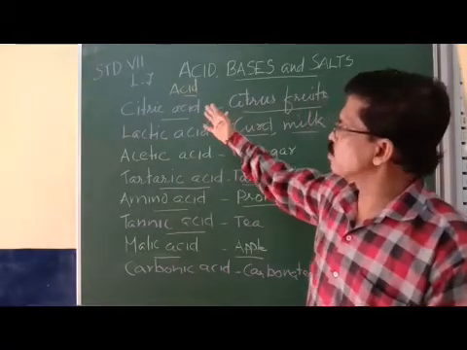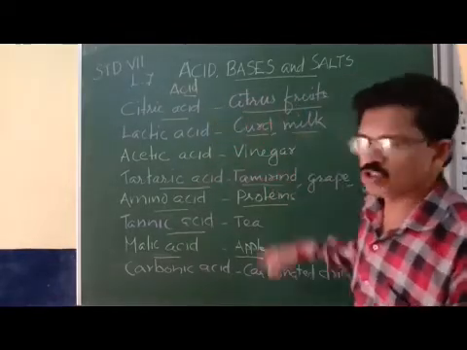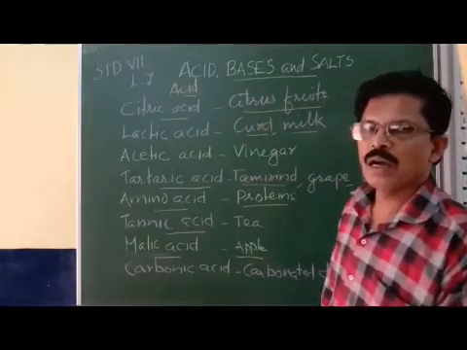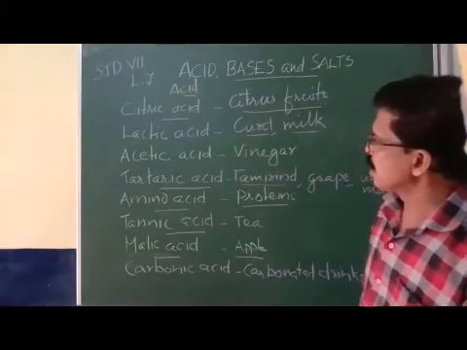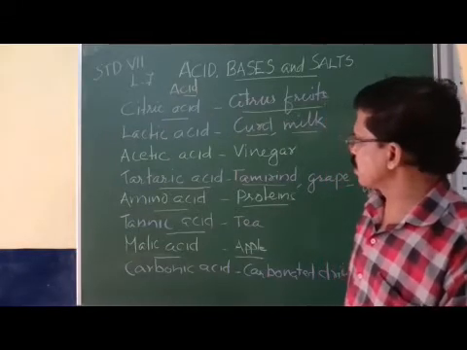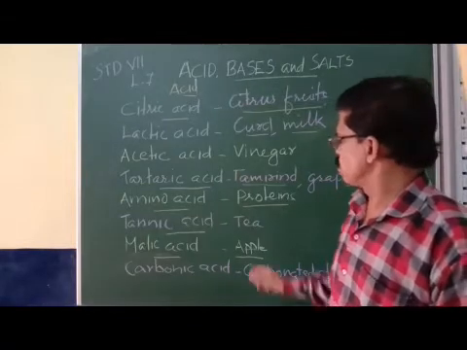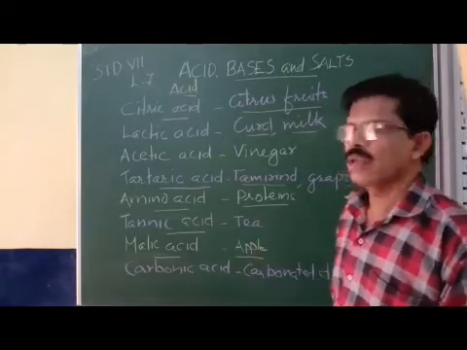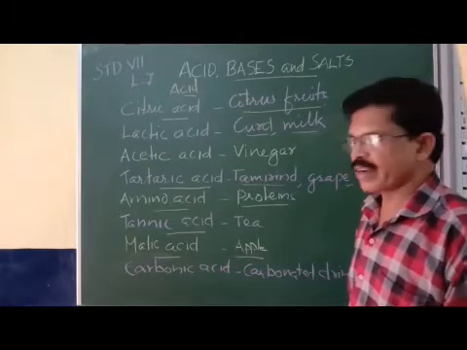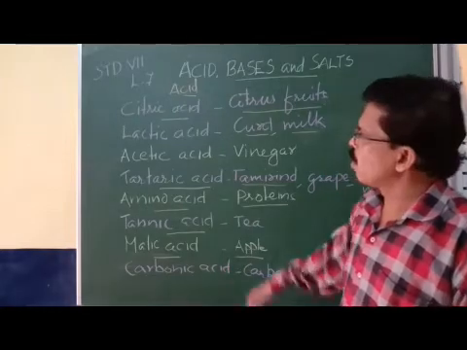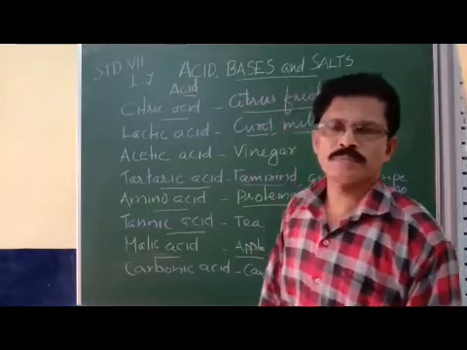So these are the various types of acids present in different food items. Once again, citric acid is present in citrus fruits such as lemon, orange, etc. Lactic acid is present in curd, milk. Acetic acid is present in vinegar. Tartaric acid is present in tamarind, grape and unripe mangoes. Amino acids are present in proteins. Tannic acid in tea. Malic acid is present in apple. Carbonic acid is present in carbonated drinks. So usually all these are weak or mild acids and do not harm our body.